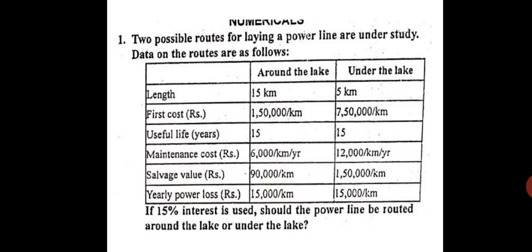So there is a lake. One thing is you can pass the power line around the lake, or you can take it underground under the lake. Okay. If you want to take around the lake, then it is almost 15 kilometers, but under the lake it is only 5 kilometers.